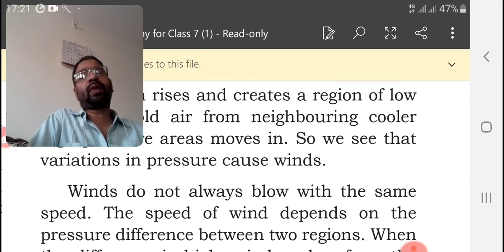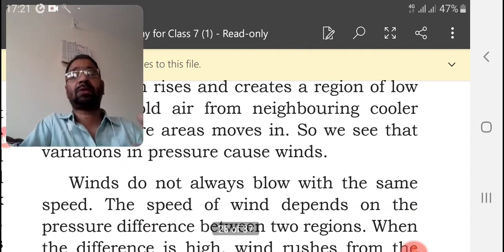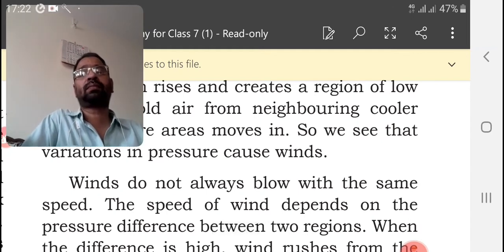Winds do not always blow with the same speed. Sometimes we see a gentle breeze, then a medium wind, then something like a storm.